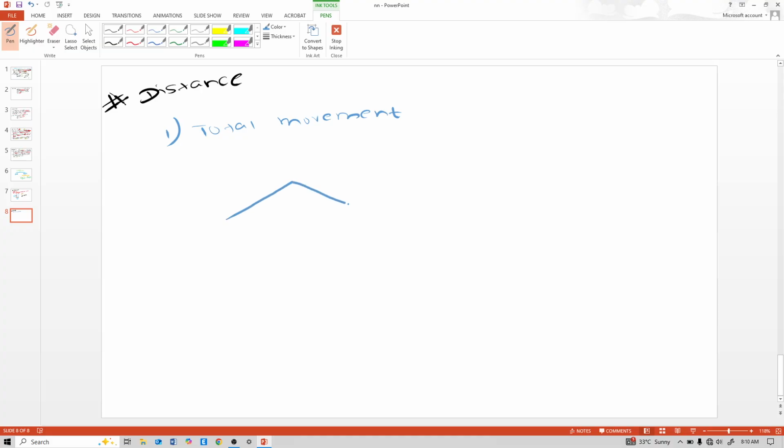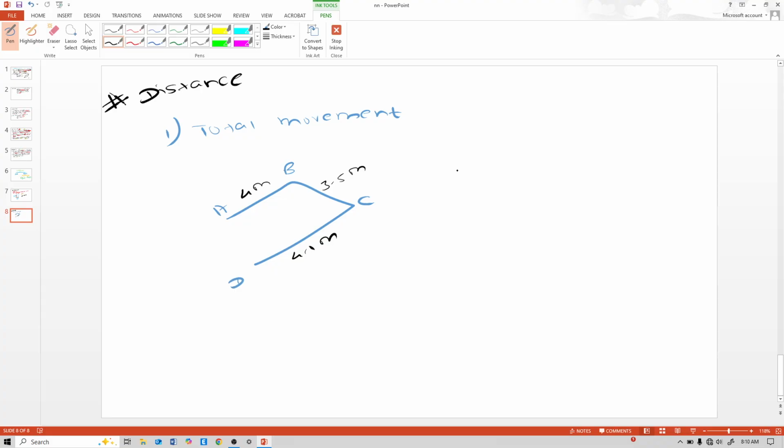If I would move like this, let us assume this as A, B, C, D, and this is 4 meter, this is 3.5 meter, and this is 4.1 meter.